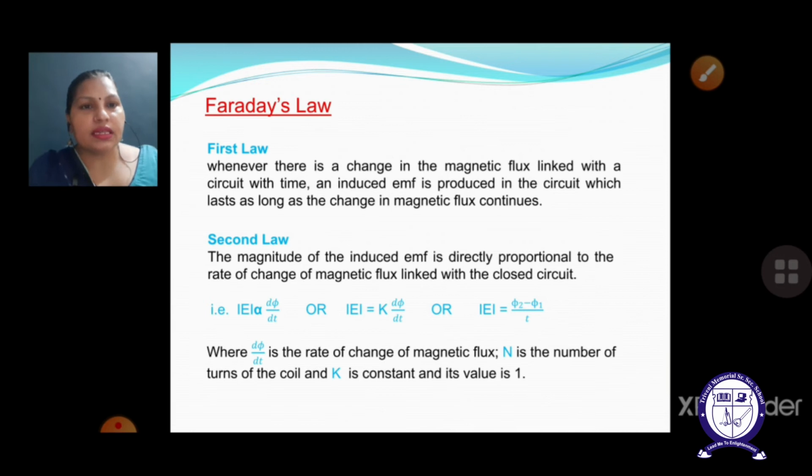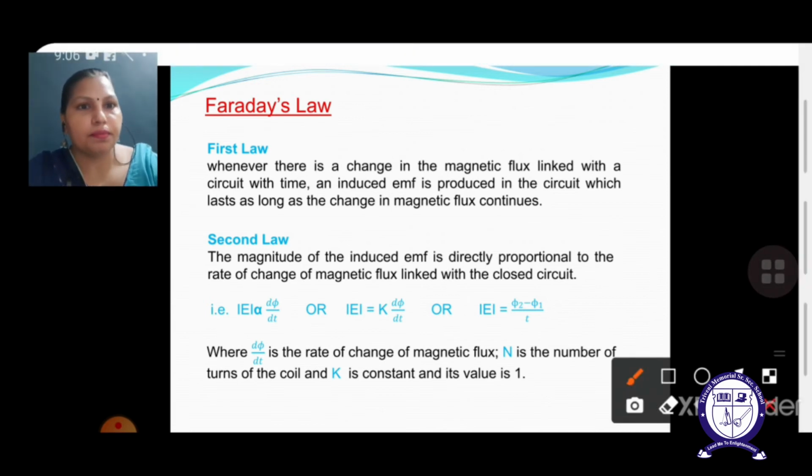Here you can see that the modulus of E is directly proportional to the rate of change of magnetic flux, or the magnitude E is equal to K dφ/dt, where K is the constant called the proportionality constant, and by further calculation we found that it is equal to unity. And in case we do not have the rate of change, that means we only know the initial and the final flux, then we can calculate it as the final flux minus the initial flux upon the total time.